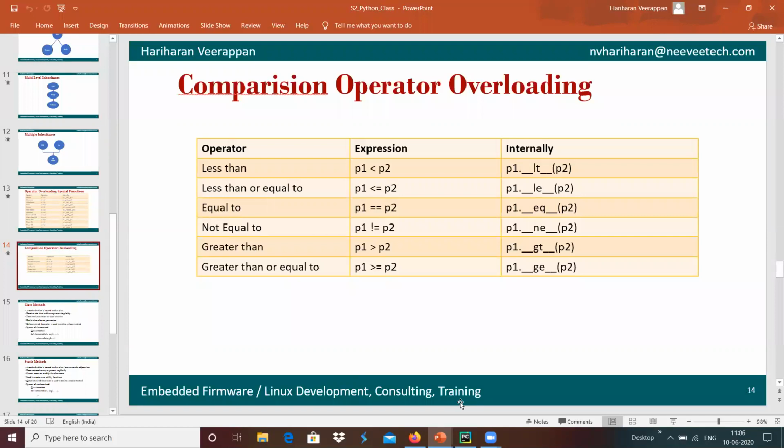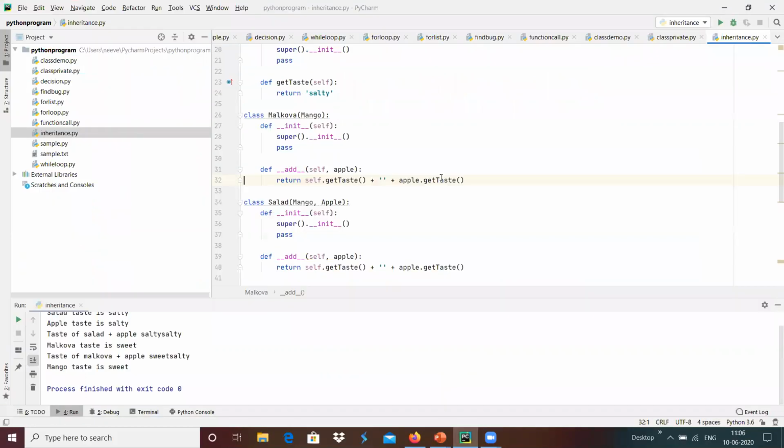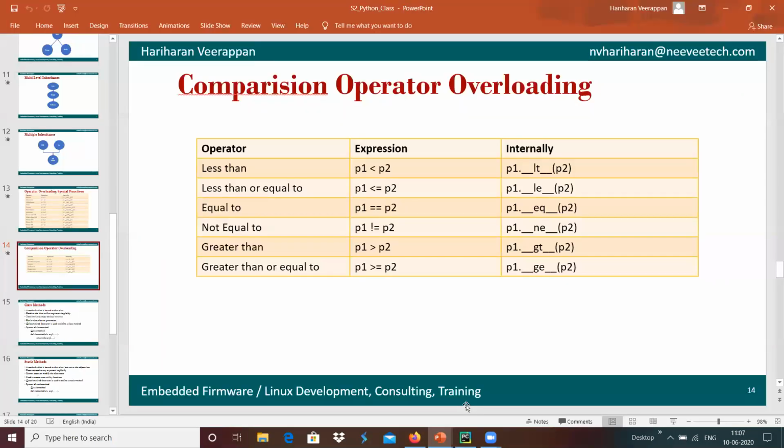And in a similar way, we can do that. All the operators can be overridden with the help of this, by adding the respective